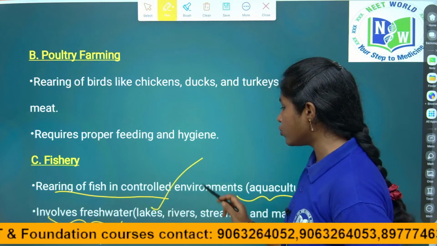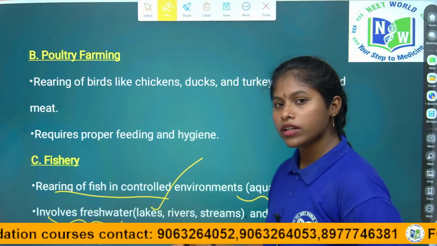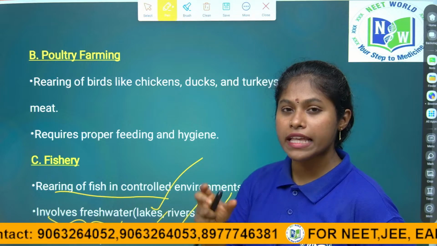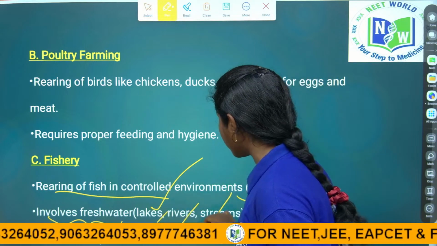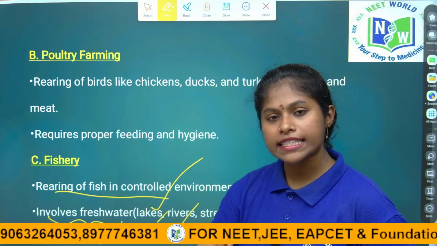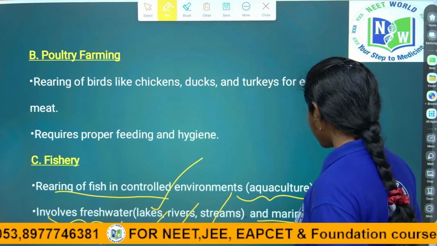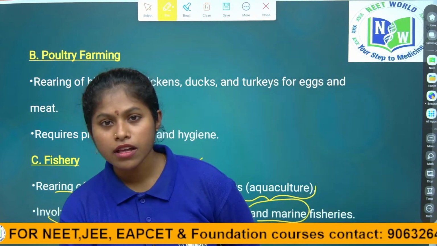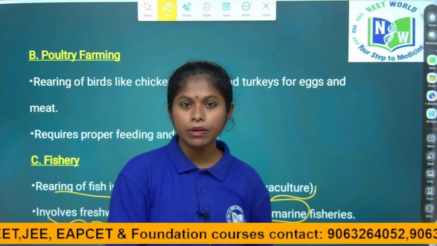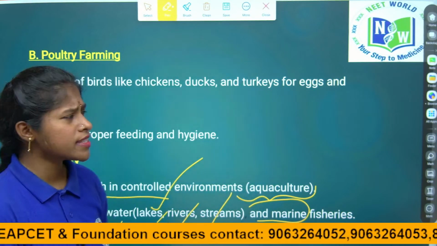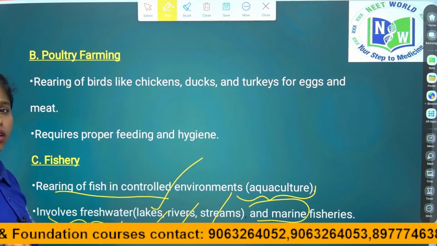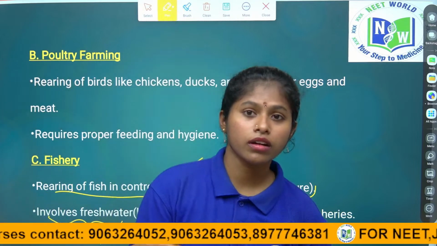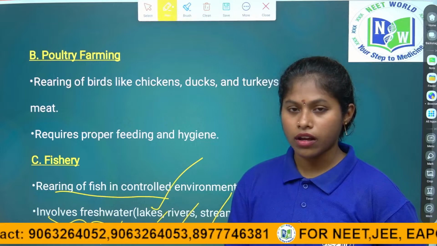Freshwater means what? Lakes, rivers, streams, we call it freshwater. Why? Because the lakes, rivers, streams and ponds have less salinity. And marine fishes mean salty conditions. What is marine water? It has high salinity. Naturally it is in oceans and seas, which have more salinity. The aquatic species available there we call marine species.